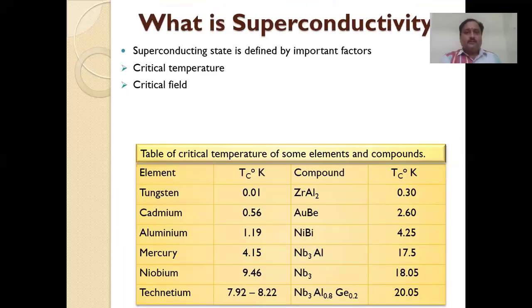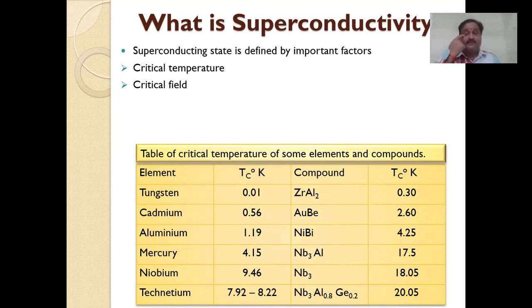Next, the superconducting state is defined by two very important factors. One is critical temperature, another one is critical field. Critical temperature is denoted with the letter Tc. Critical field is denoted with the letter Hc. And these are the various values.